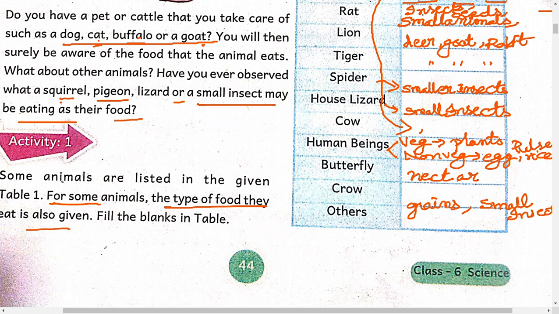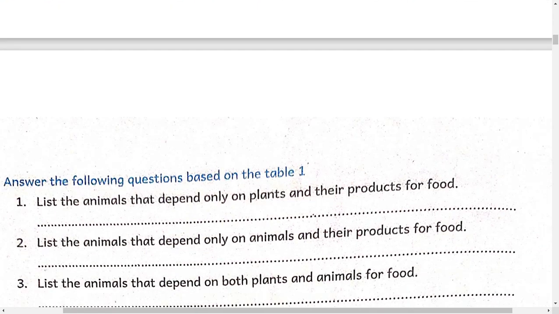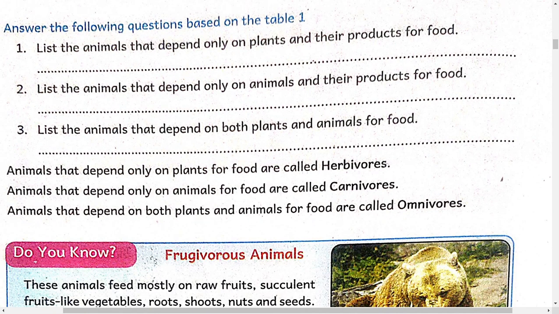So others, if you want to write, you can write some other animals. Okay. So based on this table, observe carefully this table and answer the following questions. List the animals that depend on only plants and their food products. So which animals can depend on the plants and their food products?